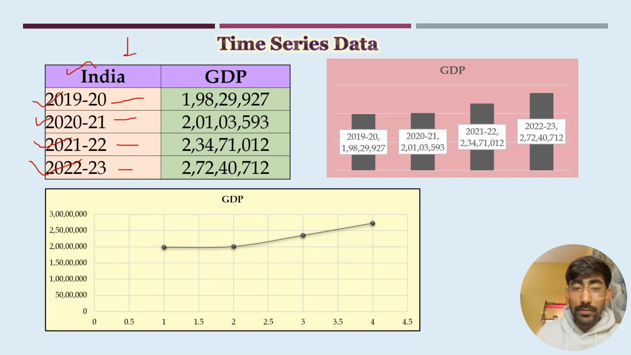Here we can also plot this in a graphical presentation. This is the time plot of this GDP, and this is the histogram for the GDP from the year 2019 to 2023. So I hope time series data is clear. Let's move to the next one.